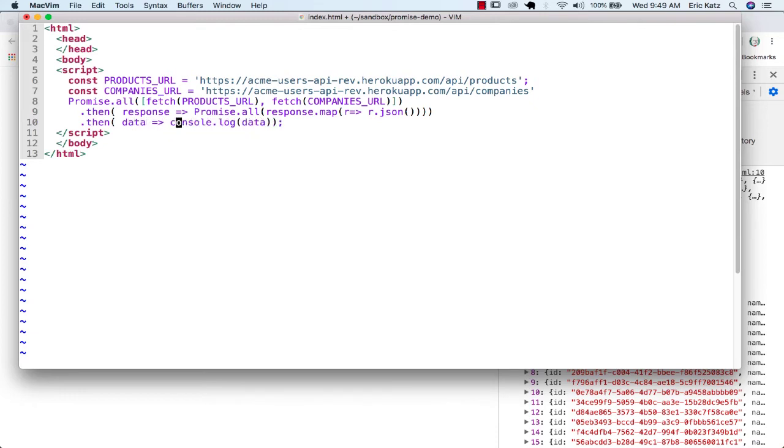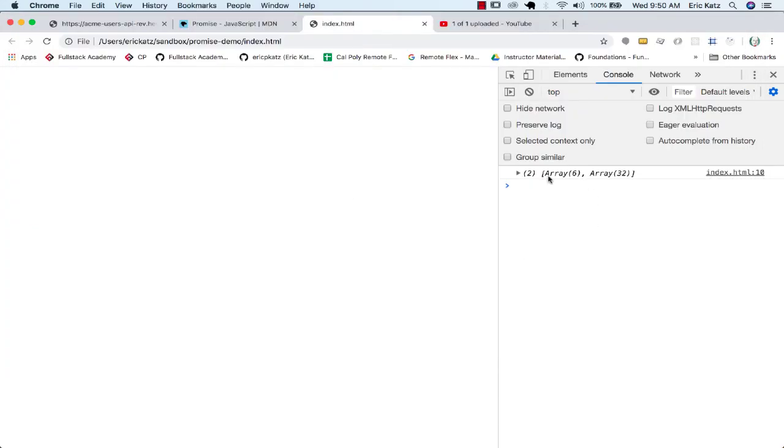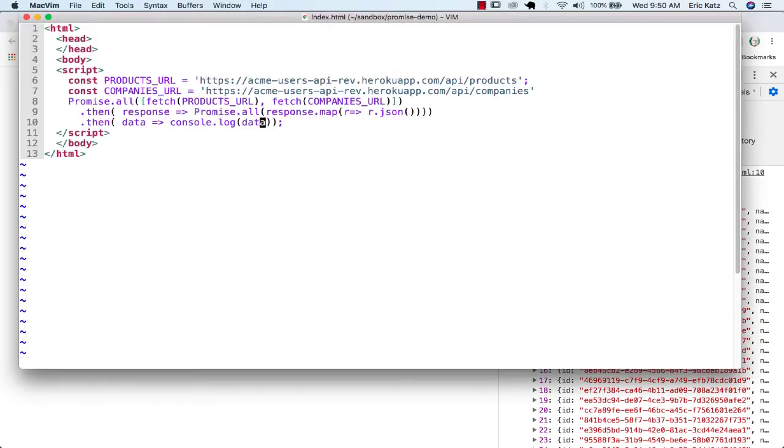Since this is now two other promises that are being satisfied, and we look at this, we're going to see that our data is going to be first the products and then the companies. So if we wanted to console.log here, we could also destructure this.